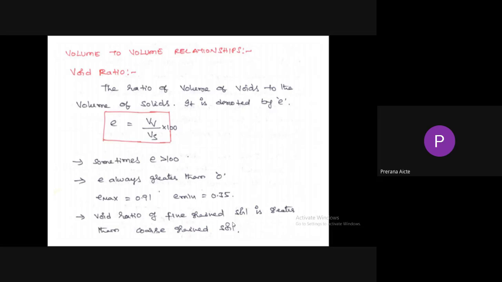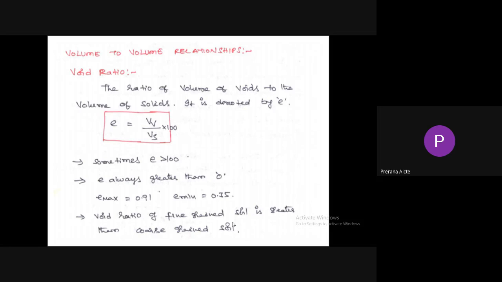So here we have two statements. Sometimes e is greater than 100%, or sometimes e is greater than 1. While reporting, it should be reported in percentage. While substituting in equations, it should be in fractions. So sometimes e is greater than 1 or 100%. Yes, it is a true statement. In the case of collapsible soils, the soil bridges large voids so that the volume of voids is greater than volume of solids. So e can be greater than 1 or 100%. We can see in the consolidation chapter that for clay soils, e can be greater than 1. Sometimes only, not always.